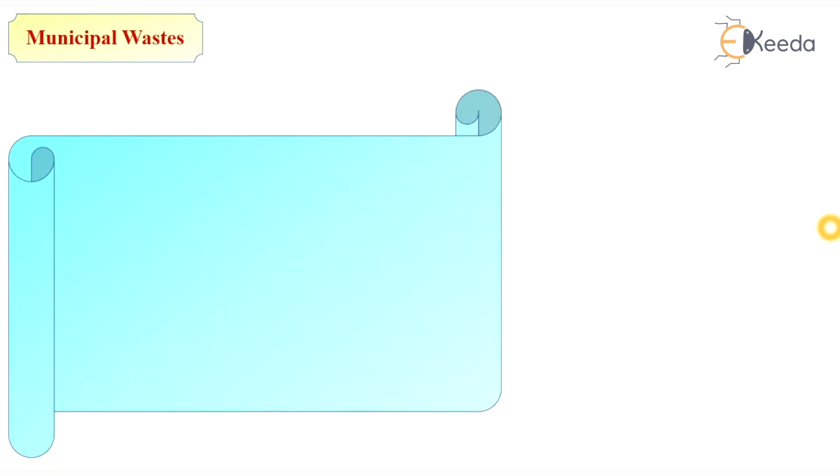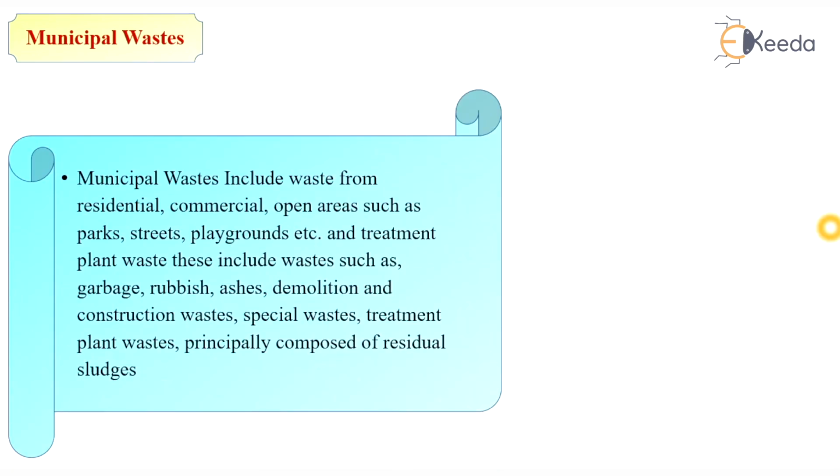So what is municipal solid waste? Municipal waste includes waste from residential, commercial and open areas such as parks, streets, playgrounds, etc., and treatment plant waste. This includes waste such as garbage, rubbish, ashes, demolition and construction waste, special waste, and treatment plant waste, principally composed of residual sludge, etc. The garbage, rubbish, demolition waste and industrial waste come under municipal solid waste.